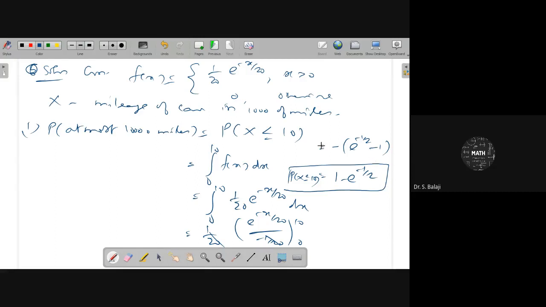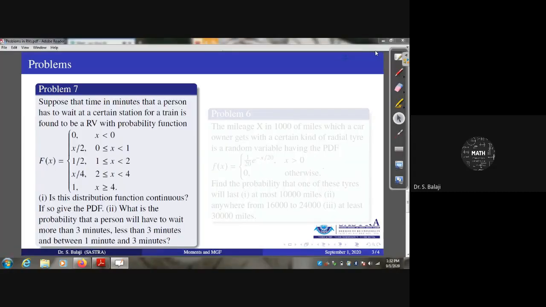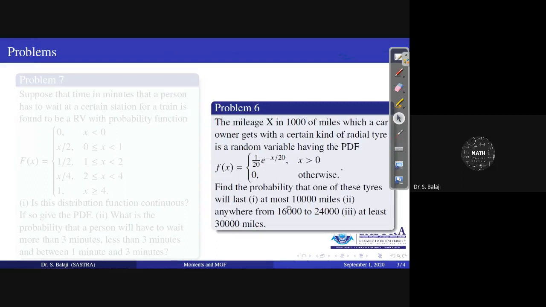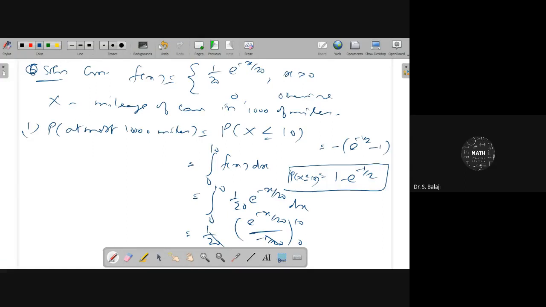Then the second one is that they are asking anywhere between 16,000 to 24,000.